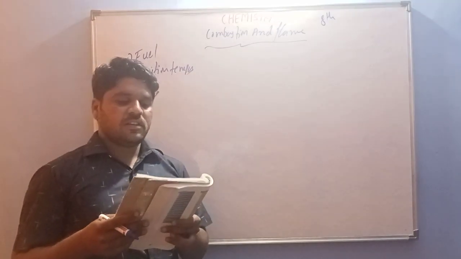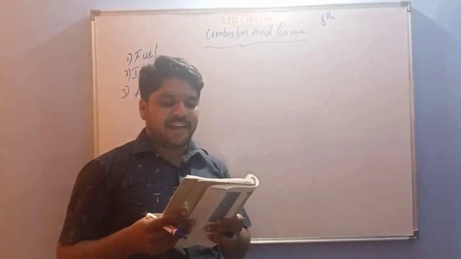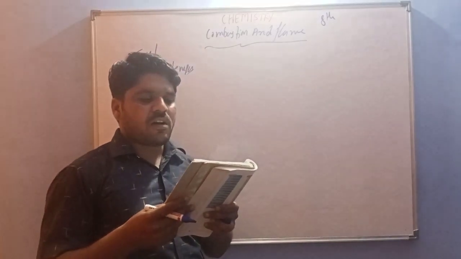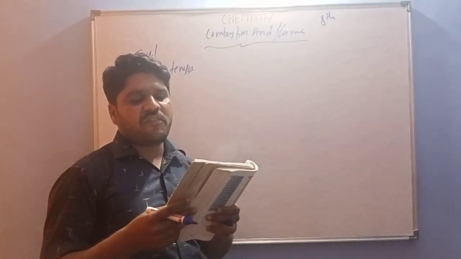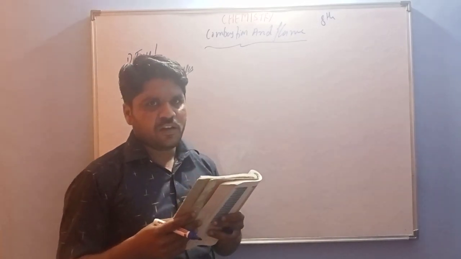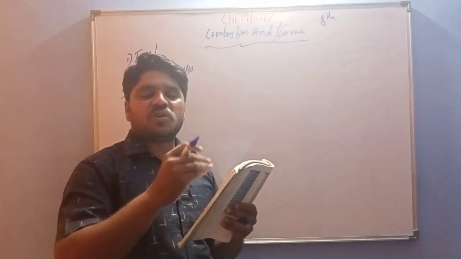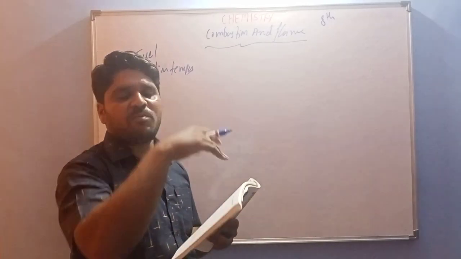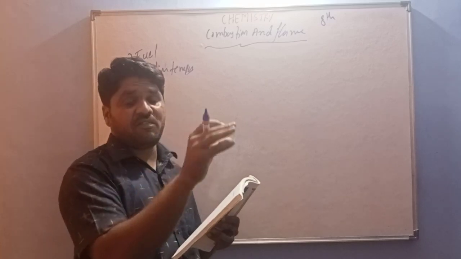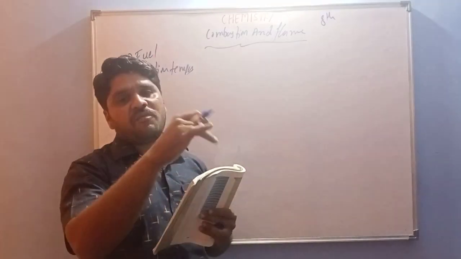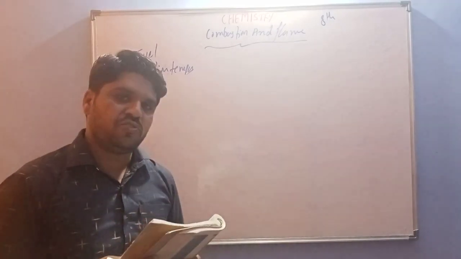Next is the second question, fill in the blanks. A: the burning of wood and coal causes dash of air. In that dash you have to fill pollution. The burning of wood and coal produces smoke, and in that smoke, carbon dioxide, carbon monoxide, and some oxides of sulfur and nitrogen are there. These harmful products cause air pollution.